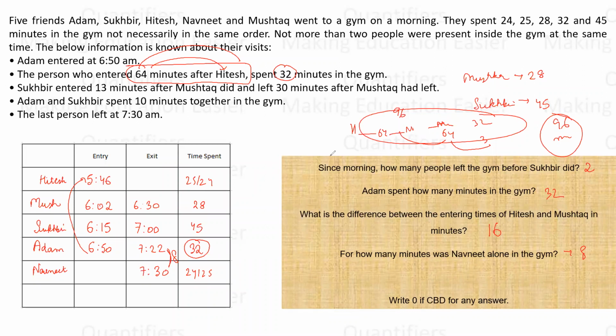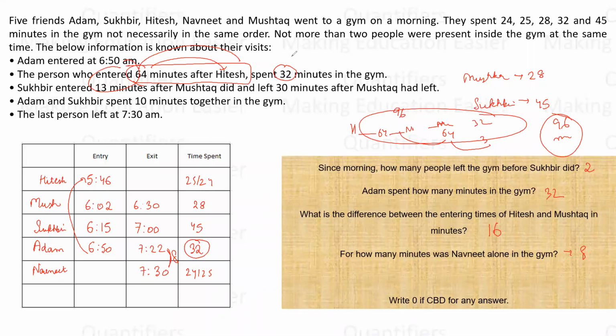Isn't the point of Hitesh ambiguous, as we did not get from the sentence whether we have to take Hitesh's entry or exit time? No, they are writing the person who entered after Hitesh, right? So they are taking entry in relative terms.